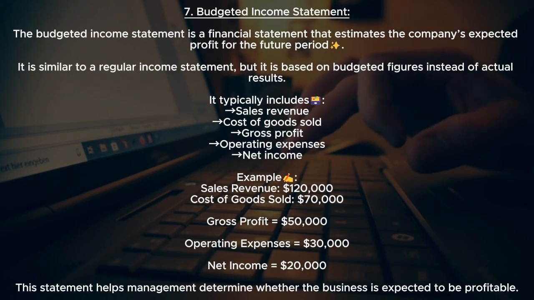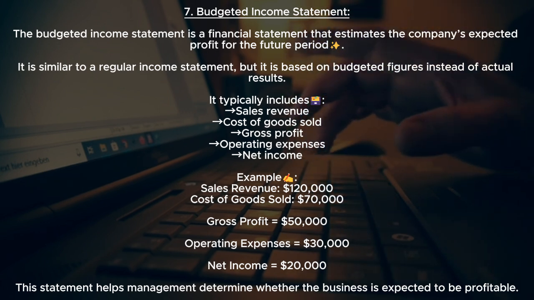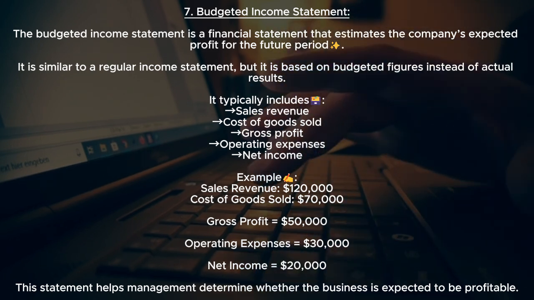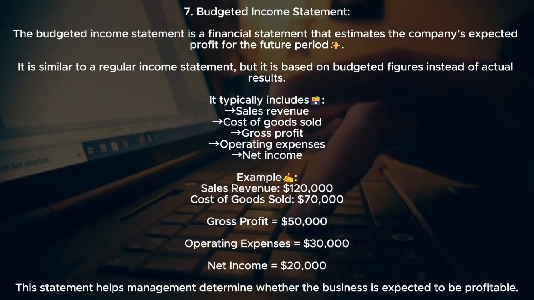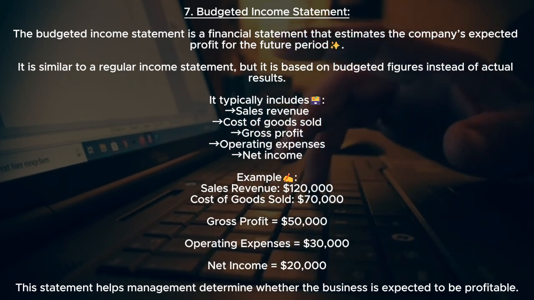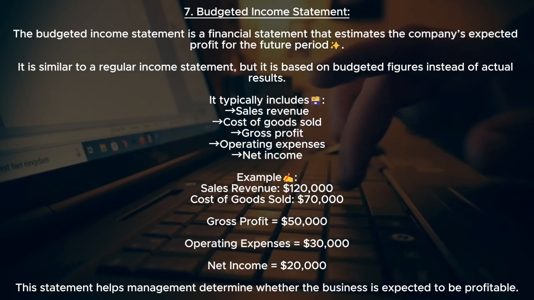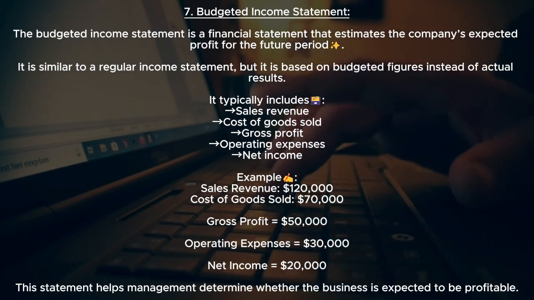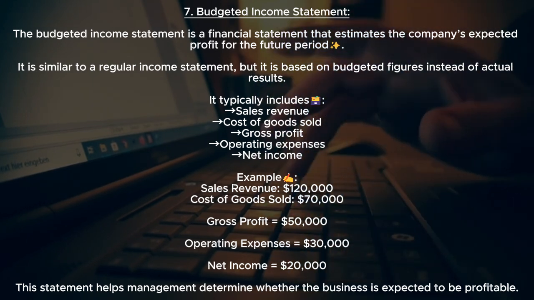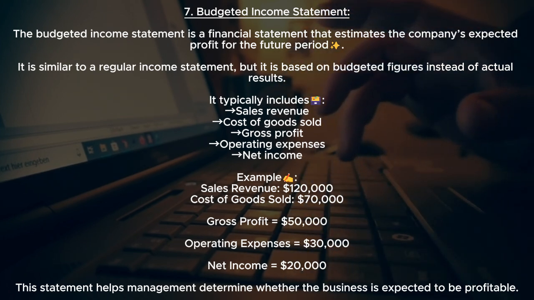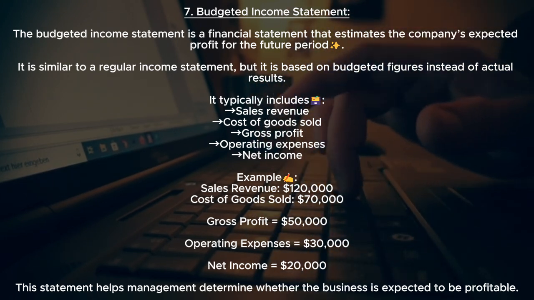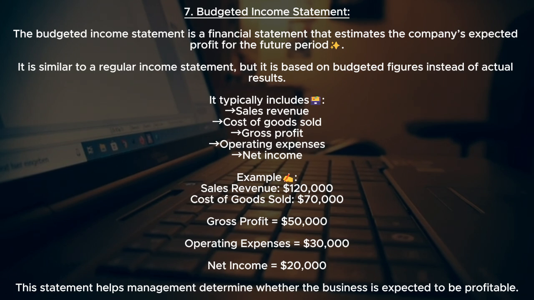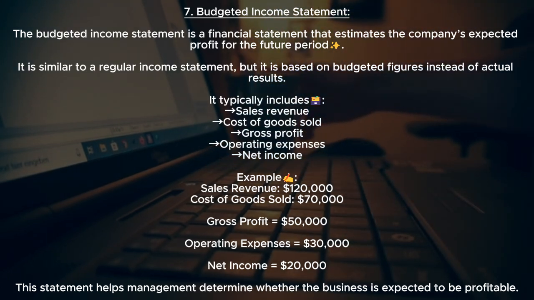7. Budgeted income statement. The budgeted income statement is a financial statement that estimates the company's expected profit for the future period. It is similar to a regular income statement, but it is based on budgeted figures instead of actual results. It typically includes sales revenue, cost of goods sold, gross profit, operating expenses, and net income. Example, sales revenue, $120,000. Cost of goods sold, $70,000. Gross profit equals $50,000. Operating expenses equals $30,000. Net income equals $20,000. This statement helps management determine whether the business is expected to be profitable.